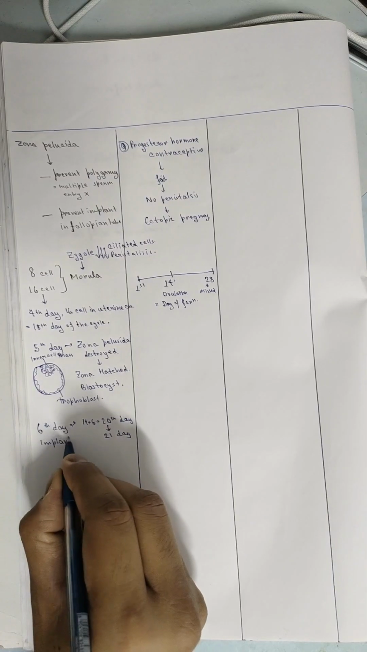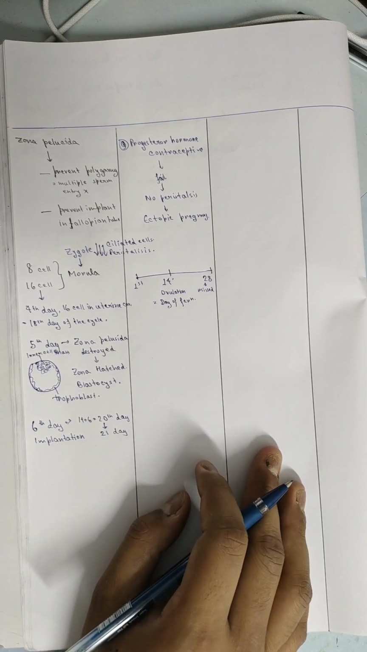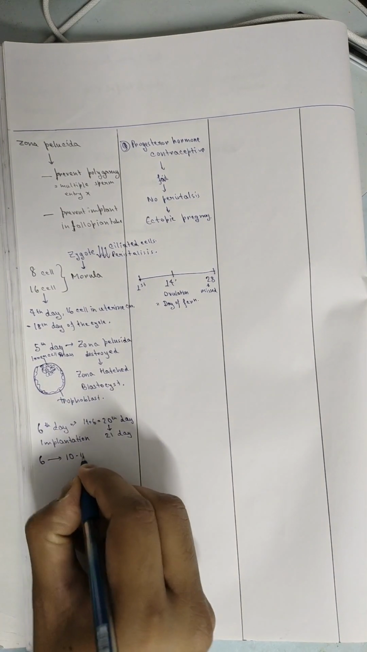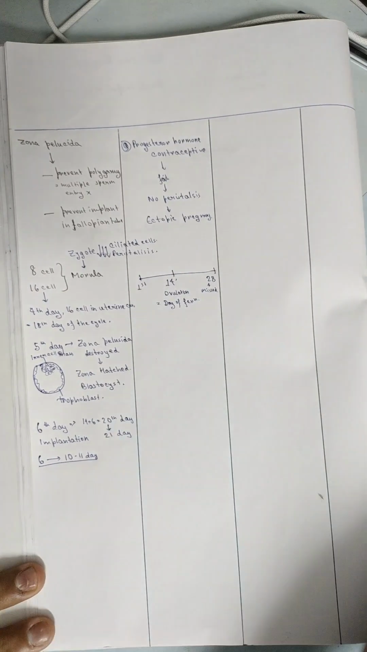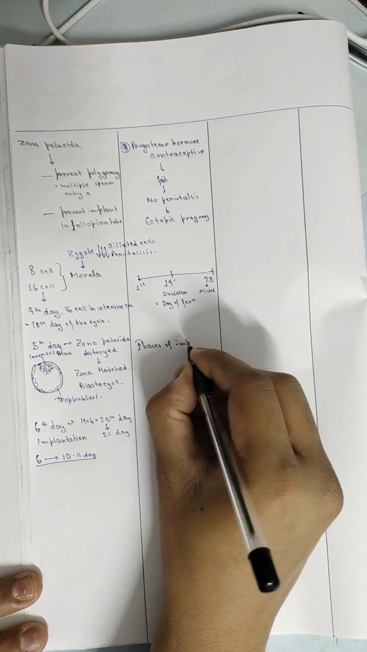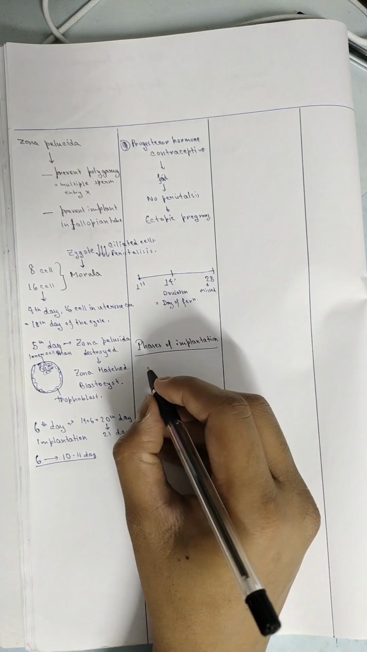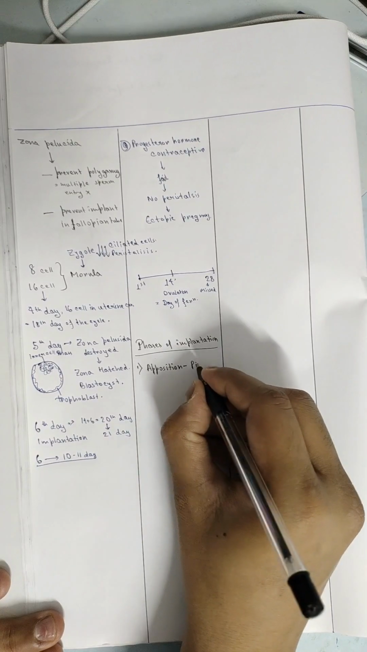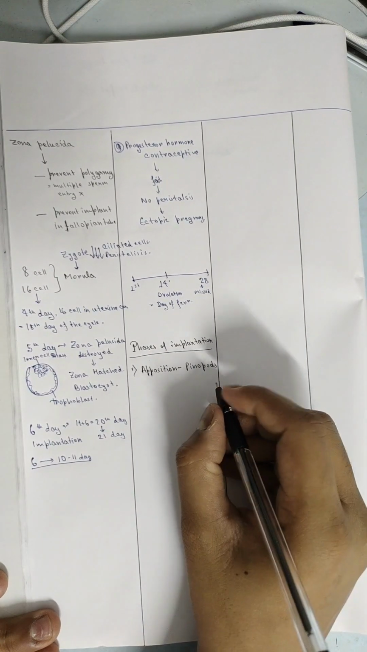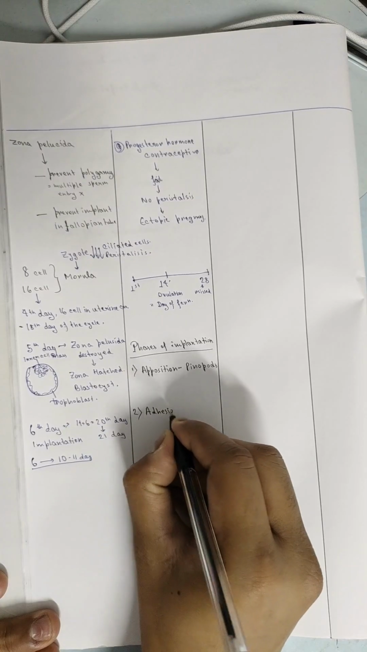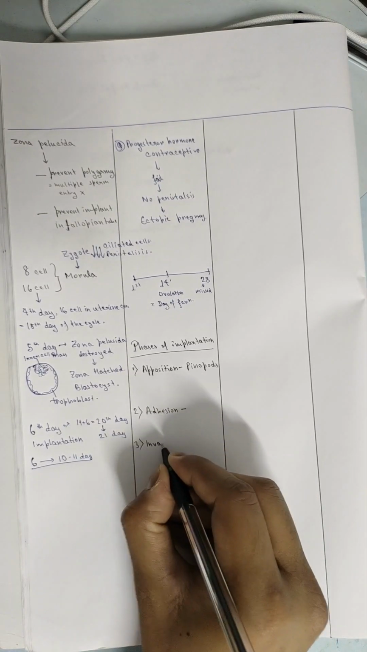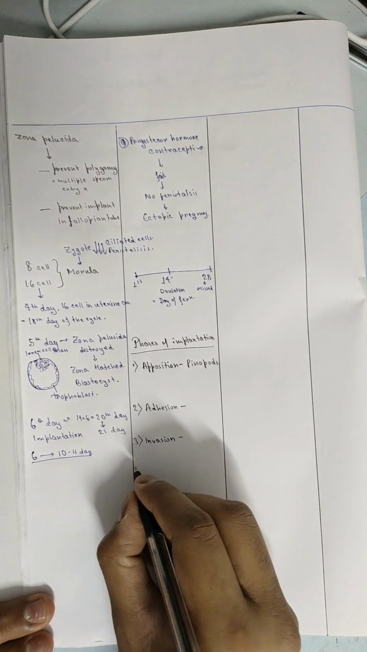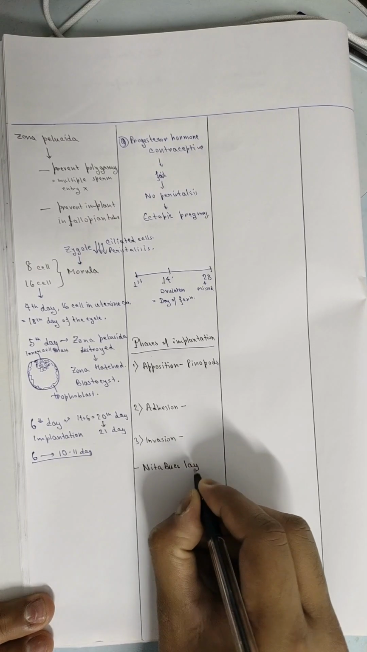On the sixth day, the implantation occurs. Sixth day means 14 plus 6 is equal to the 20th day of the menstrual cycle. So if the question asks the time of implantation, it is day 6 to 10, that is actually the 20th to 21st day of the menstrual cycle. There are four phases of implantation. One is apposition by selectin protein, then adhesion by integrin protein, third is penetration, and fourth is invasion by metalloproteinase enzymes.